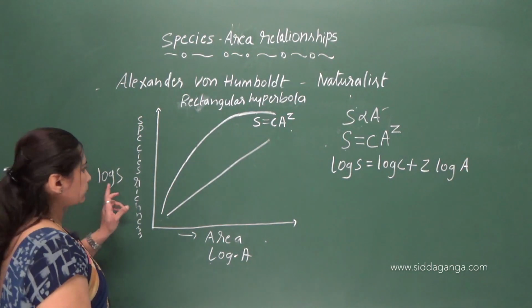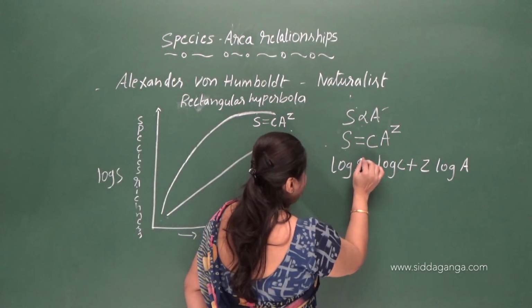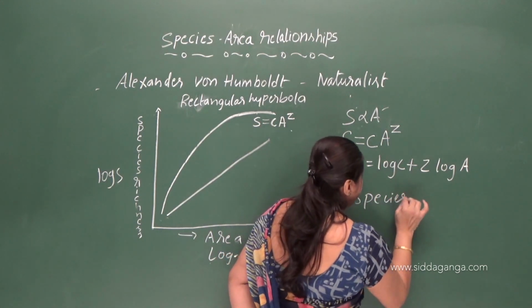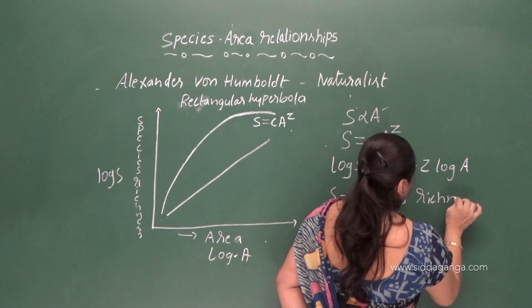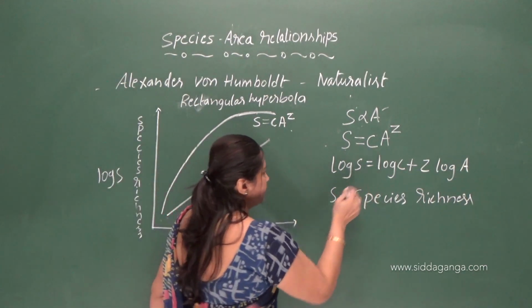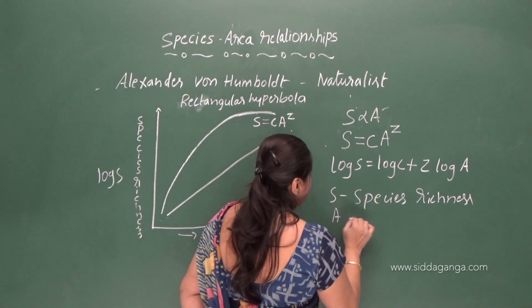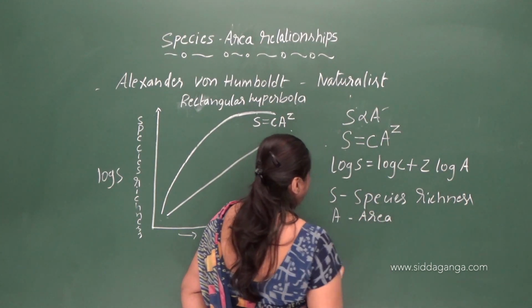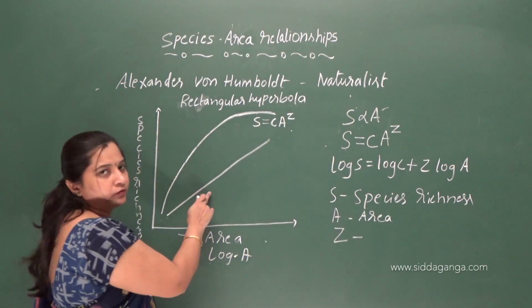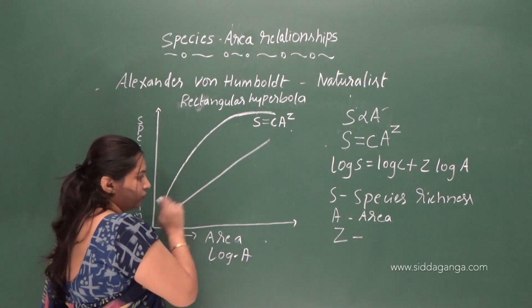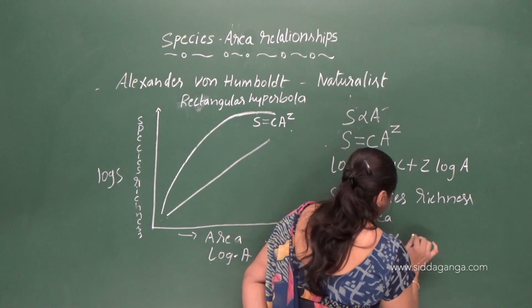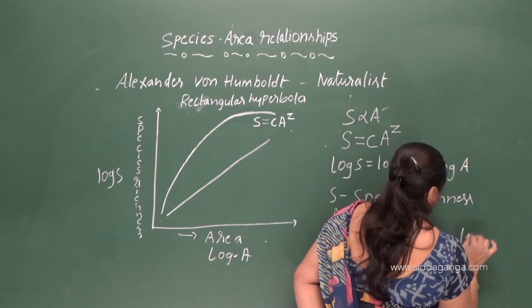Okay, so now tell me what is S here. S is species richness, and A is area. And what does Z represent here? Z is the slope of the line. So this is the slope. Okay, so this is Z. So Z represents the slope of the line.